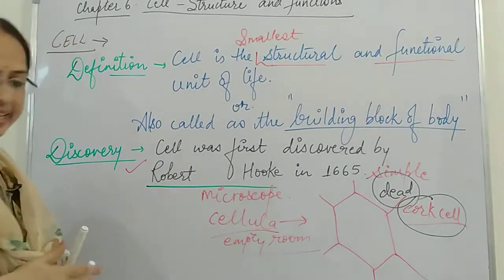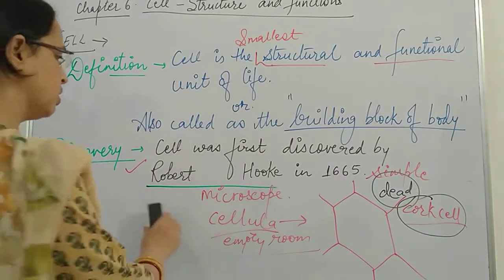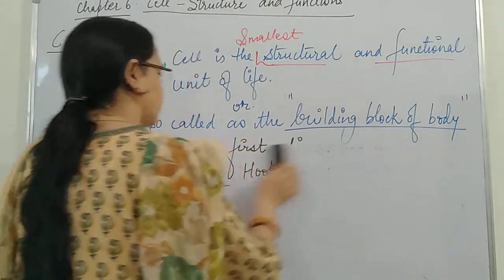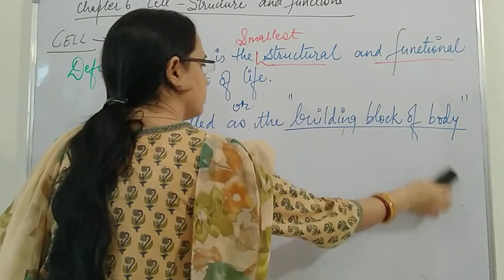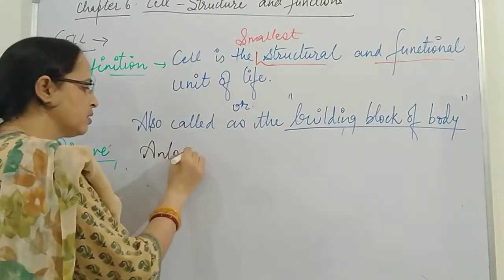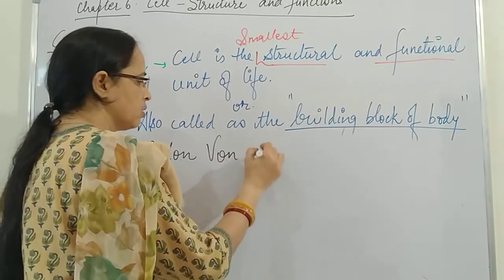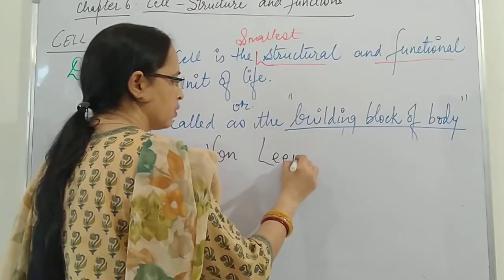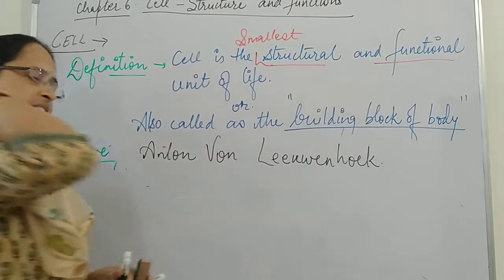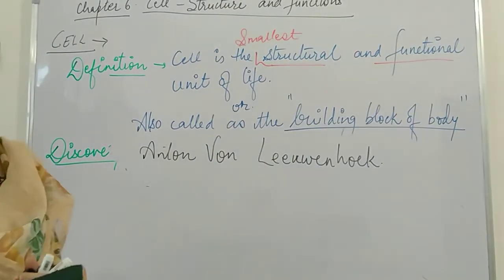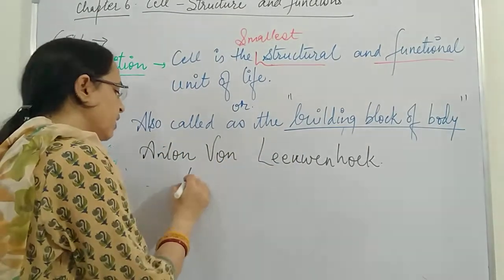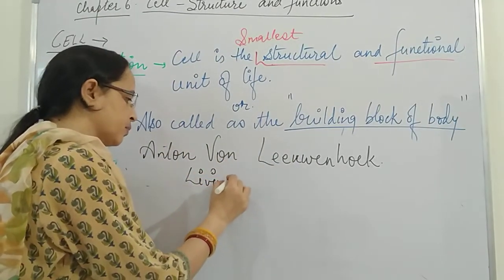Later on, another scientist came. His name was Anton von Leeuwenhoek, and he observed the living cell for the first time.